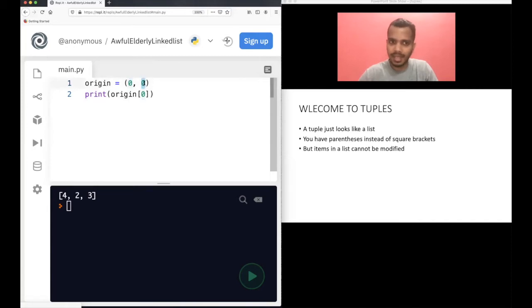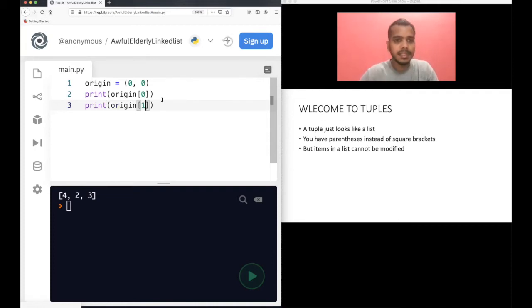If you want to add more elements, you can, similar to a list, but I will have only 2 elements here for this example. Print origin[0] and print origin[1].